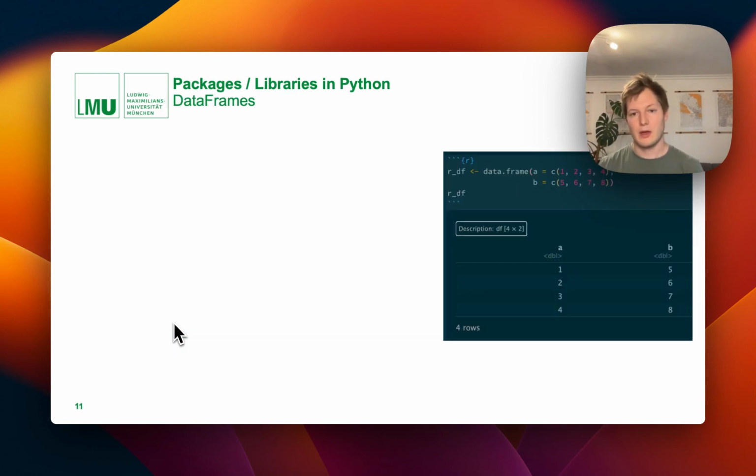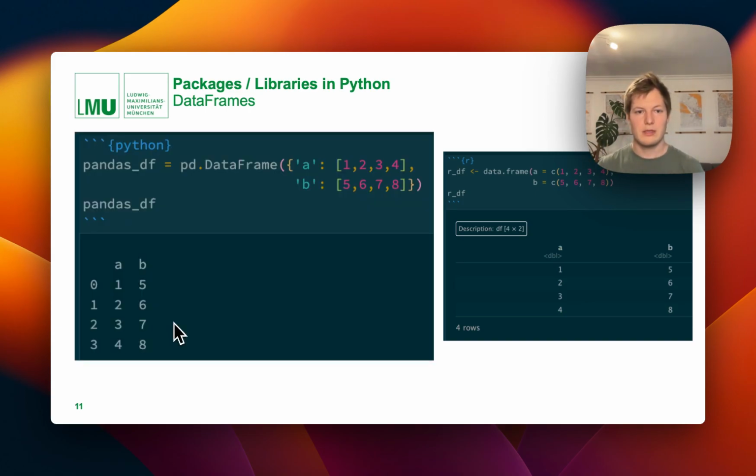And then next up, we have a bit of example code on using data frames. So here's an example of R code. You might also see that some of the markup here is the same as R Markdown. This is actually coming from a Quarto document, because Quarto has slightly better out-of-the-box Python and R support, to use both languages at once. If we want to do the same thing in Python, this is how the code looks.